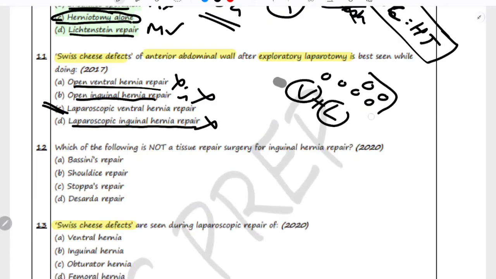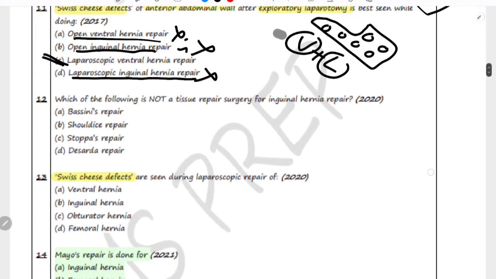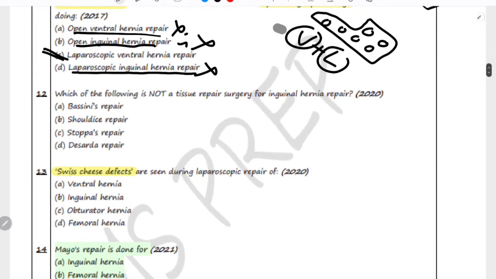These are known as Swiss cheese defects because they resemble Swiss cheese. It is pretty straightforward, and this question has again been a bit twisted. The question is, Swiss cheese defects are seen during the laparoscopic repair of which type of hernia? So it is not seen in inguinal, obturator or femoral hernia, it is seen in ventral hernia.